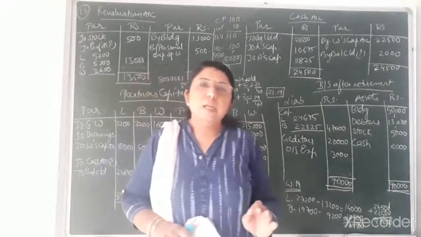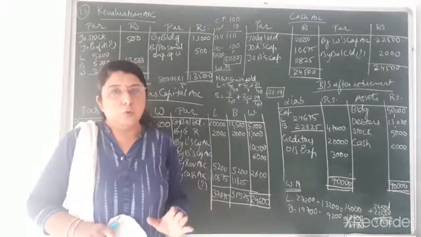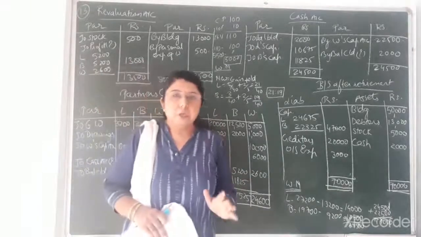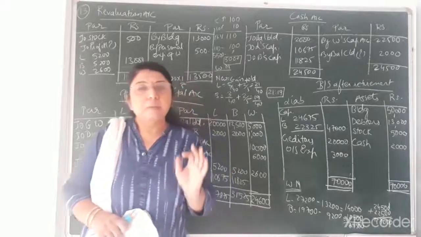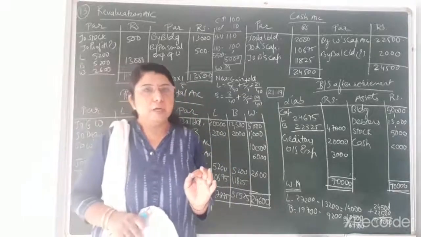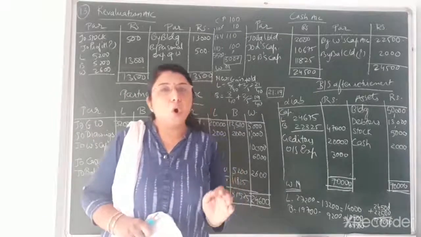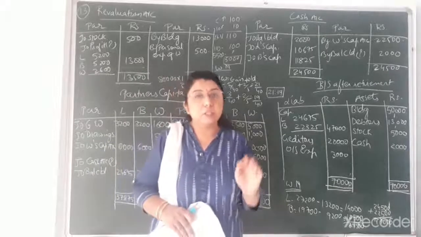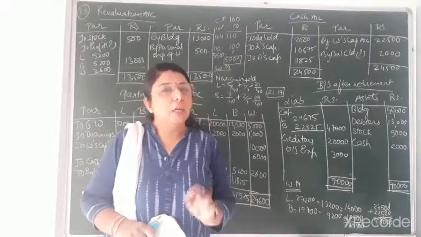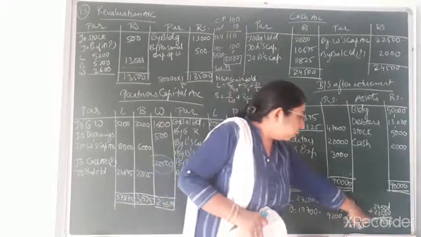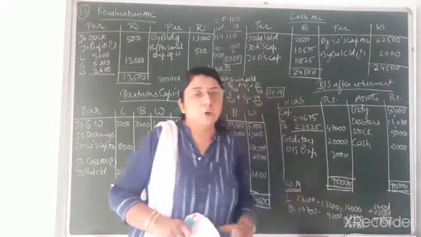Okay, so total capital, that is 47,000, is to be distributed amongst the continuing partners in their new profit and loss sharing ratio, because it has been told in the last adjustment that the amount to be paid to the retiring partner will be brought by the continuing partners such that they will maintain their new capital in the new profit and loss sharing ratio. So first of all, we have found the new capital, and that is to be distributed in the new profit and loss sharing ratio.